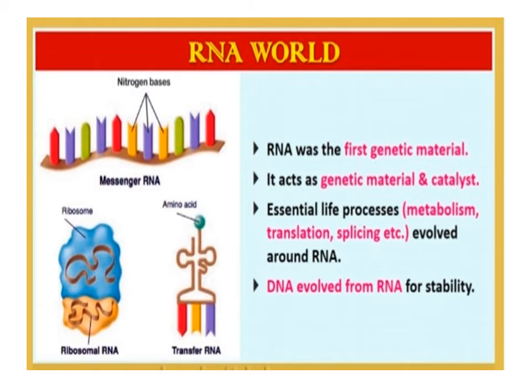RNA world. There are evidences to suggest that essential life processes such as metabolism, translation, splicing, etc. have evolved around RNA. RNA used to act as a genetical material as well as catalyst in the early living systems, as in virus. DNA has evolved from RNA with chemical modification that make it more stable.